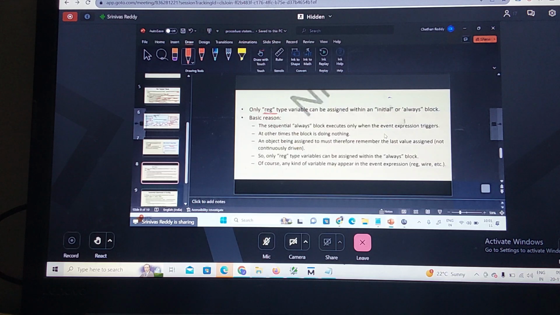If you see the continuous assignment statement, the left hand side should be what data type? Net data type. That is continuous driven. There is no need of storing. Whenever the right hand side changes, it is continuously assigned to the left hand side. The only register data type variable can be assigned within the what? Always.